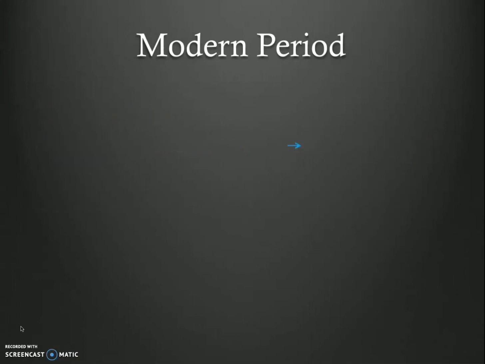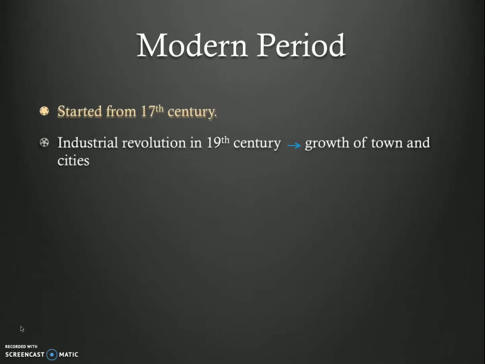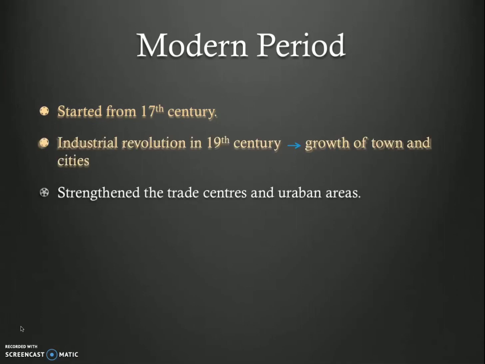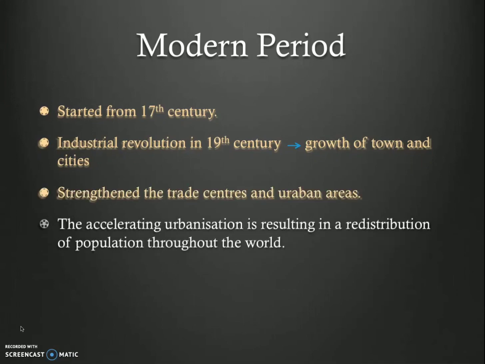And next is the modern period. This period starts from the 17th century, and the industrial revolution in the 19th century accelerated the growth of towns and cities. The development of new trade routes during the 19th century strengthened the trade centers and urban areas. Thus in the modern age, accelerated urbanization is resulting in the redistribution of population throughout the world.